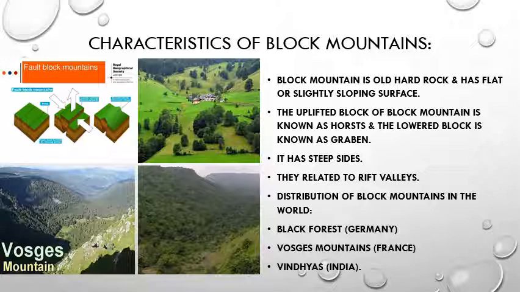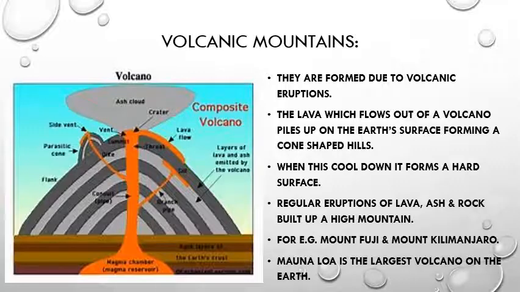Now we will see our volcanic mountains. So volcanic mountains are formed due to volcanic eruption. The lava which flows out of a volcano piles up on the earth's surface. You can see the lava is piling up, forming a cone shaped hill. This hill is cone shaped. You can see slowly it has been formed.